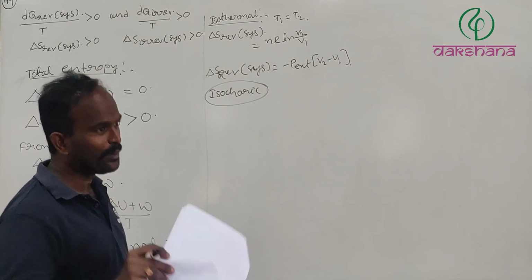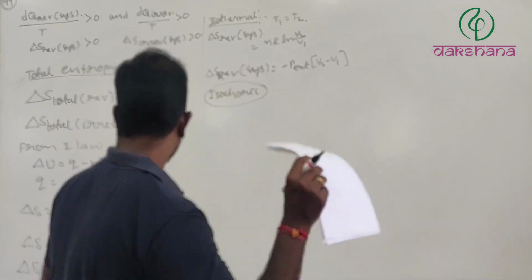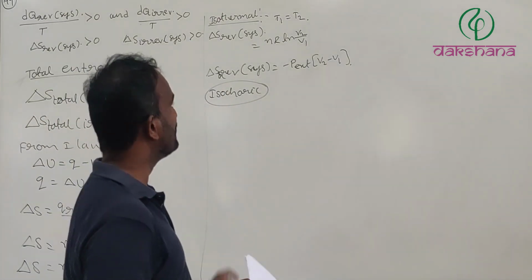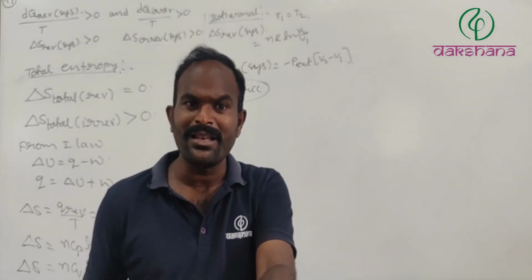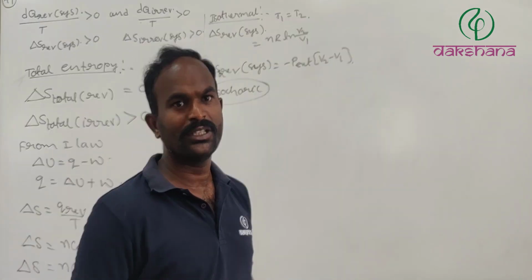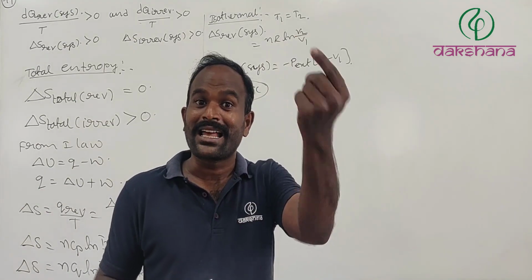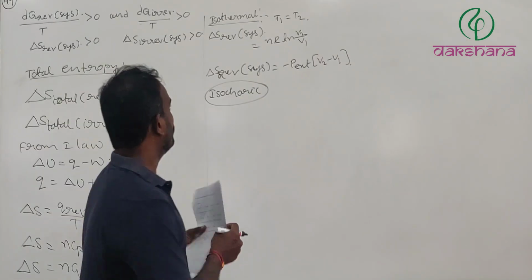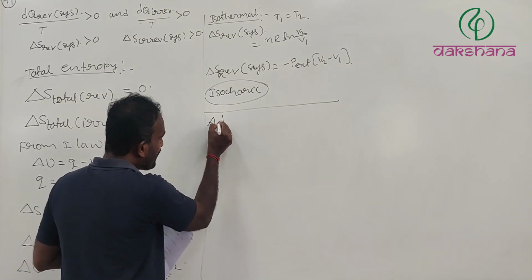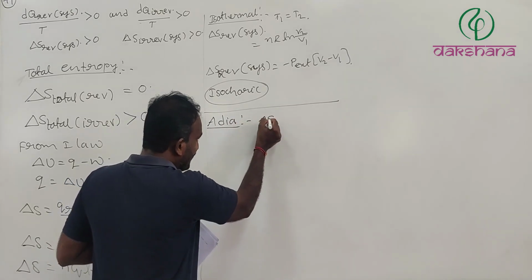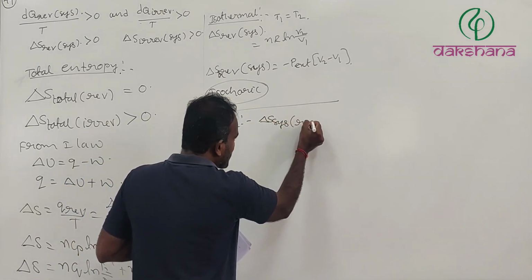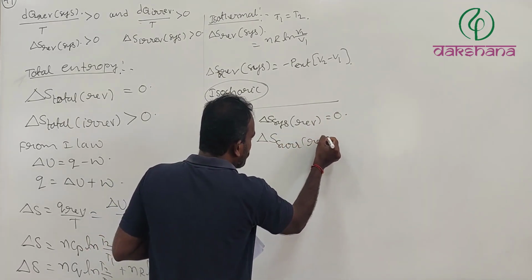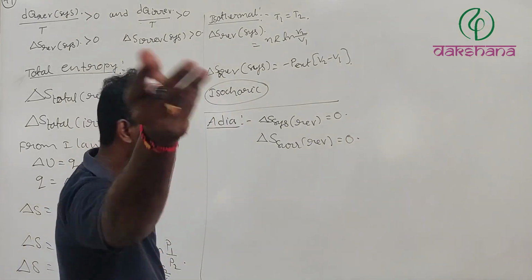Next, let us consider the adiabatic process. In an adiabatic process, Q equals 0. For an adiabatic process, delta S of the system, reversible, is equal to 0. Delta S of the surroundings for a reversible process is also equal to 0. Both put together equal 0. That is true.